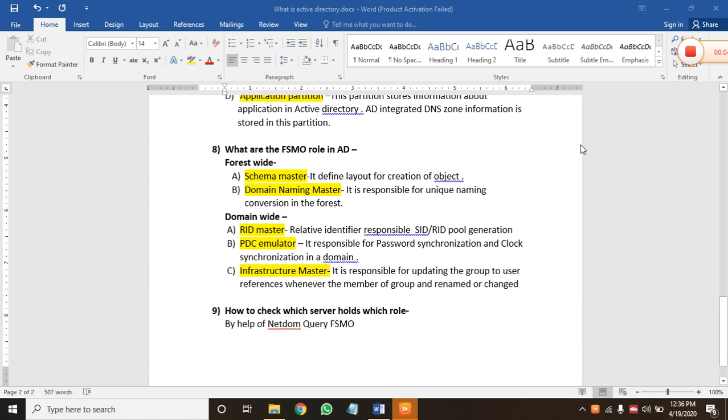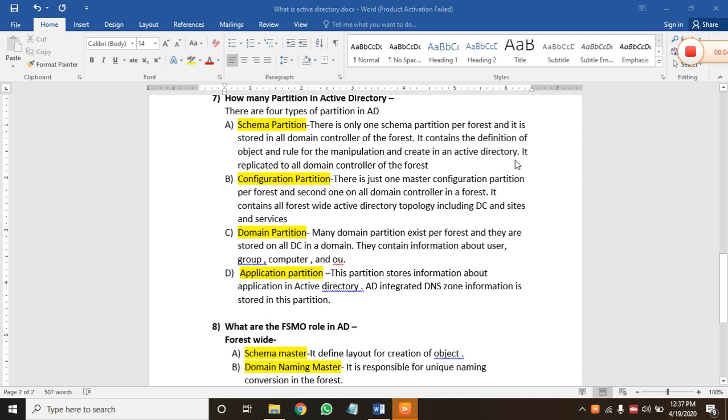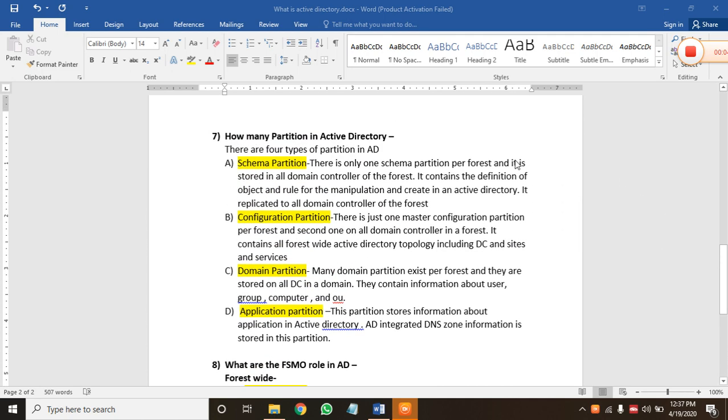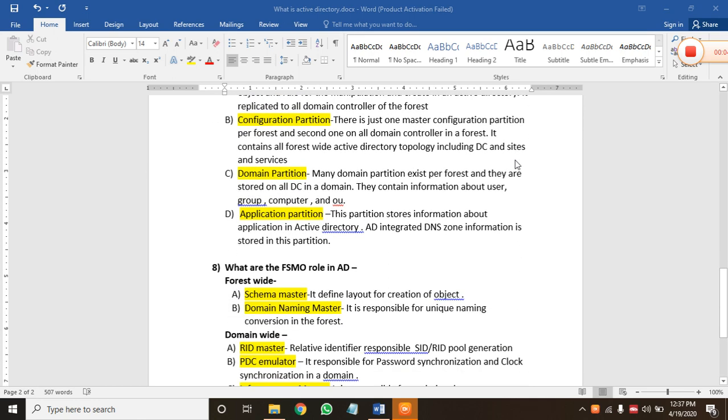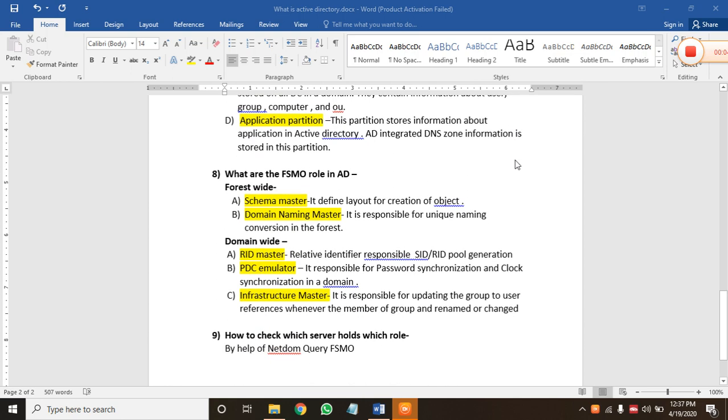The ninth question is very short: how to check which server holds which role. The answer is that with the help of the netdom query we can check which server holds which role. So today we discussed only three questions which are very important for interview purposes. First is how many partitions are in Active Directory. Second is what are the FSMO roles in AD, and third is how to check which server holds which role.